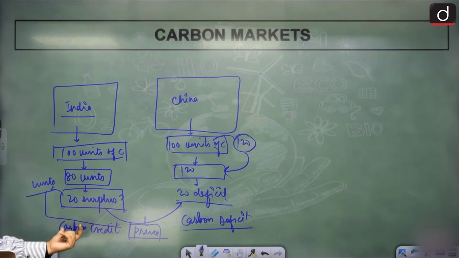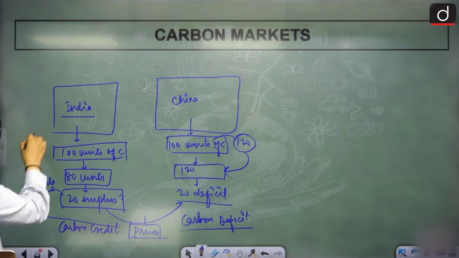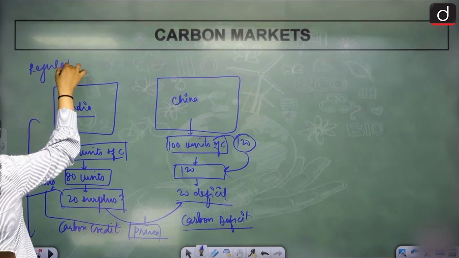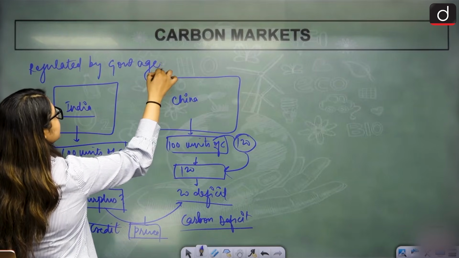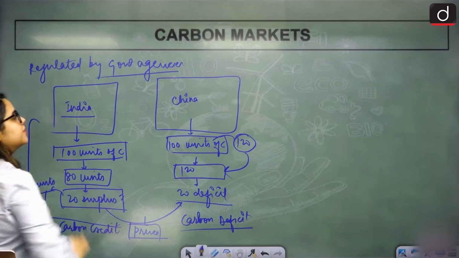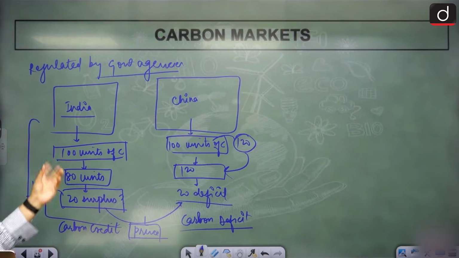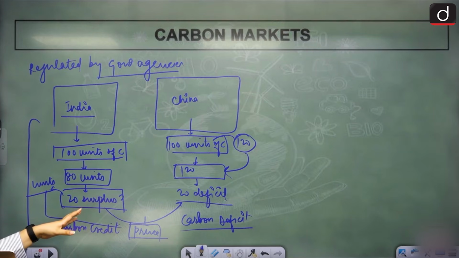Carbon credit and compliance market. This is actually regulated. This is not black marketing. This is regulated by government agencies because international platforms allow this. This is very legal. Then there is the voluntary market, because businesses can buy credit and offset their emissions voluntarily. That is up to them. Totally voluntary. Understood carbon market?